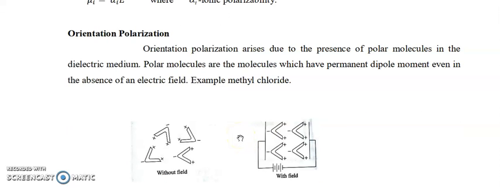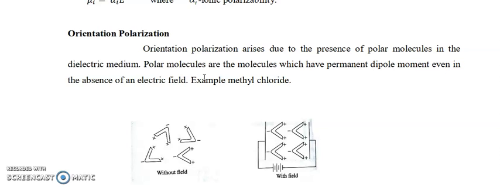Third one is orientation polarization. This occurs in polar molecules, or molecules having a permanent dipole moment. When an electric field is applied to polar molecules, these molecules orient in the field direction. This is called orientation polarization.